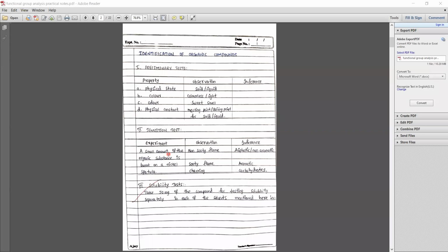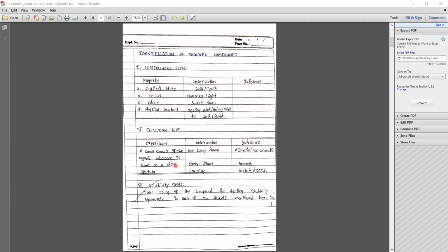Then the ignition test also you have to write. You have to keep the compound under the flame by taking it in a spatula. Then you have to notice what is occurring to the flame. If it is a sooty flame, that compound is aromatic, which means an aromatic ring like benzene will be there. If the sooty flame is not there, the compound is aliphatic. That's the basic test. You have to write this one also.